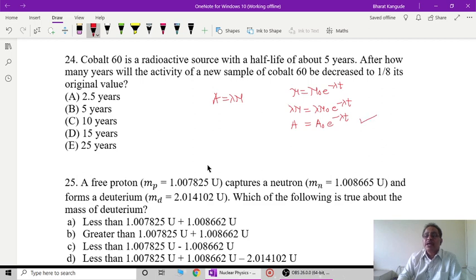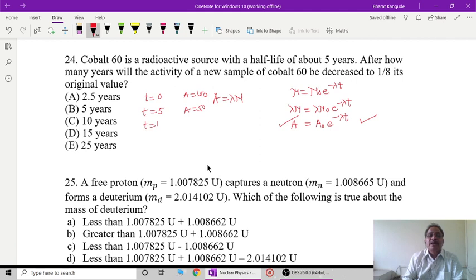So this is also the radioactive decay law, and it satisfies the same relation that applies for the half-life period. So we can use the same method here. Since 5 years have been given as the half-life, initially at t equal to 0, the activity was 100, then after 5 years this activity will be reduced to 50, half of the original, because it satisfies the same relation as we have shown here.